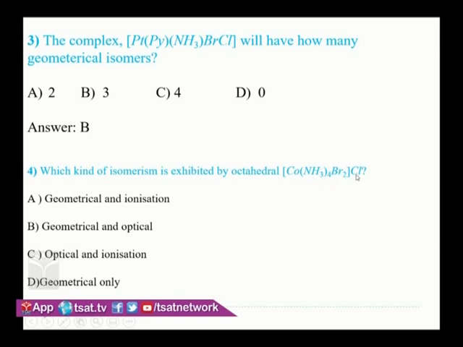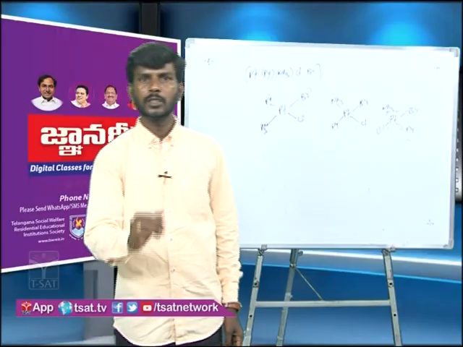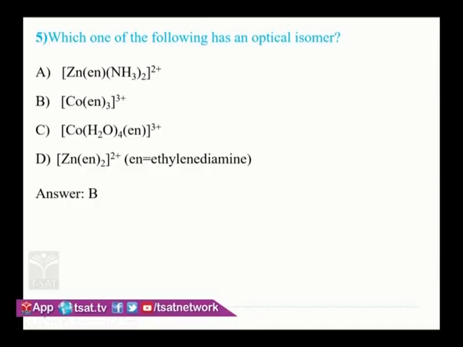And you see outside the coordination sphere chlorine is there. So chlorine can be exchanged with the Br. So ionization isomers are also possible with this. So the answer is geometrical as well as ionization isomerism. Similarly, which one of the following has an optical isomer?